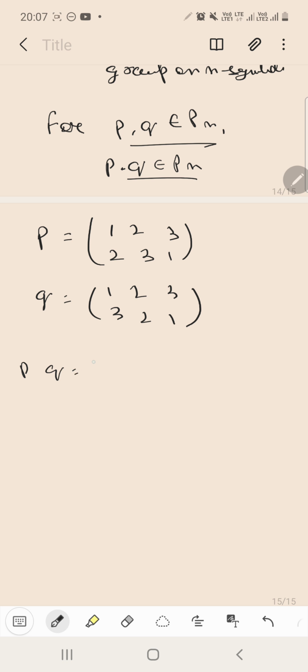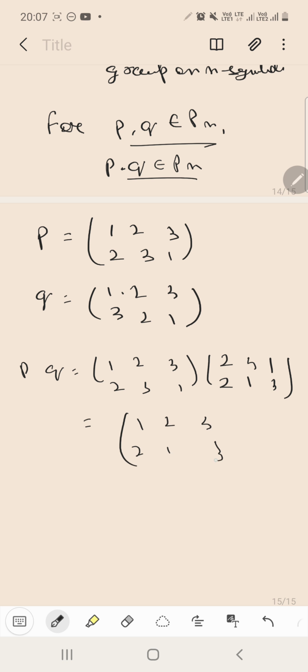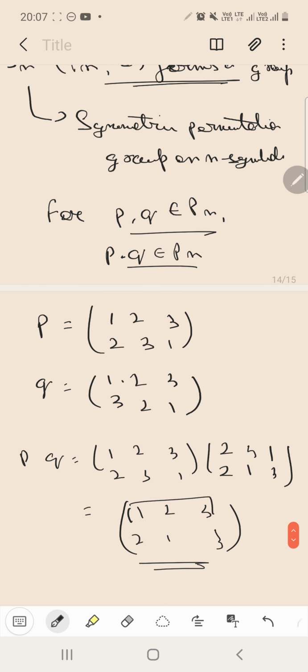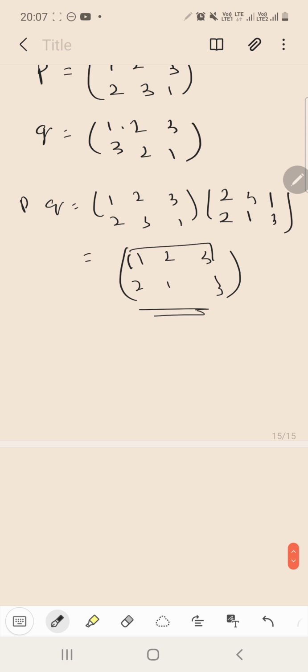So P times Q will become 1, 2, 3, 2, 3, 1, and below this 2, 3, 1; now 2 is replaced by 2, 3 is replaced by 1, 1 is replaced by 3, that is 1, 2, 3 and 2, 1, 3. See that 2, 1, 3 is nothing but a particular arrangement of the letters 1, 2, 3, that is, of the letters whose permutations we are taking. So basically P times Q also belongs to the set Pn. So closure property will be maintained in all cases. You can also try and prove it on your own.